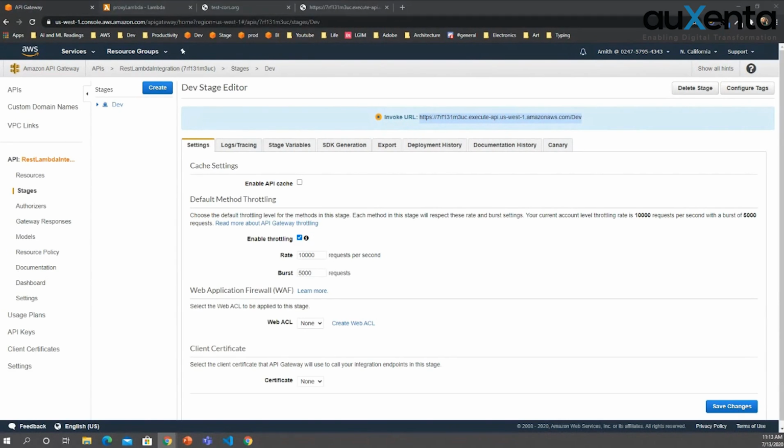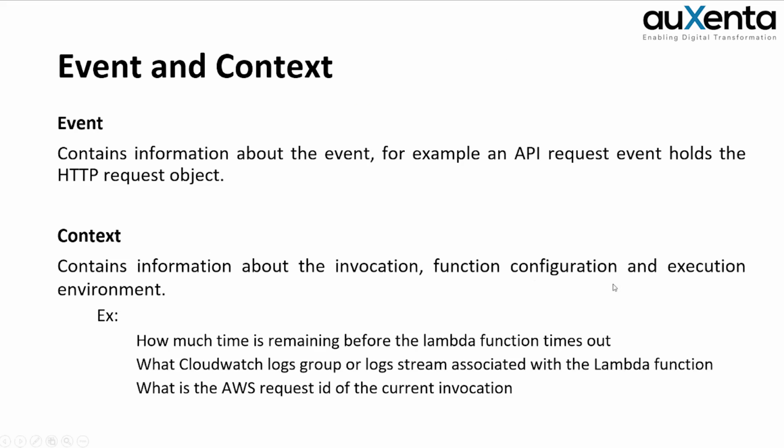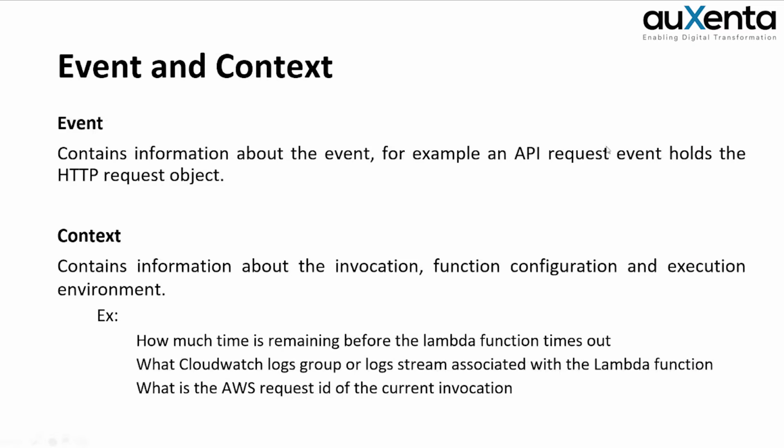And let's go back to the presentation. I'll explain this briefly. In Lambda, we have event and context. Event is an object which contains the data of the request object. That means when you get a request, event has all the request data within it. And the context object has the data about the runtime information while Lambda is running. As an example, you can see how much time is remaining before the Lambda function times out, and the CloudWatch logs.